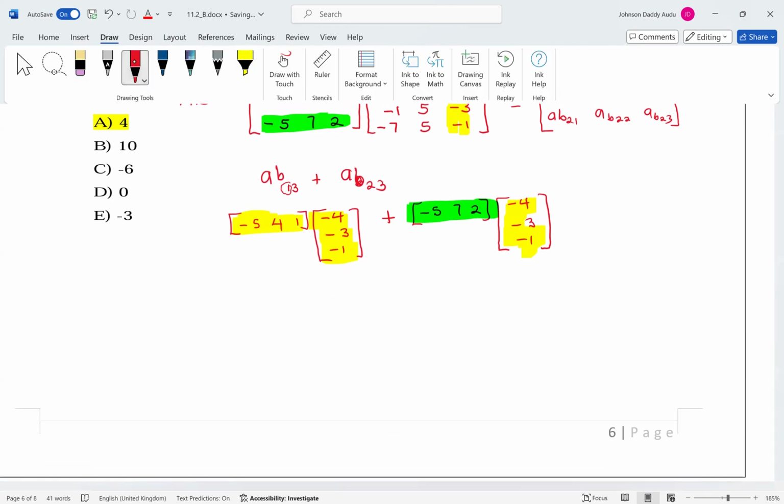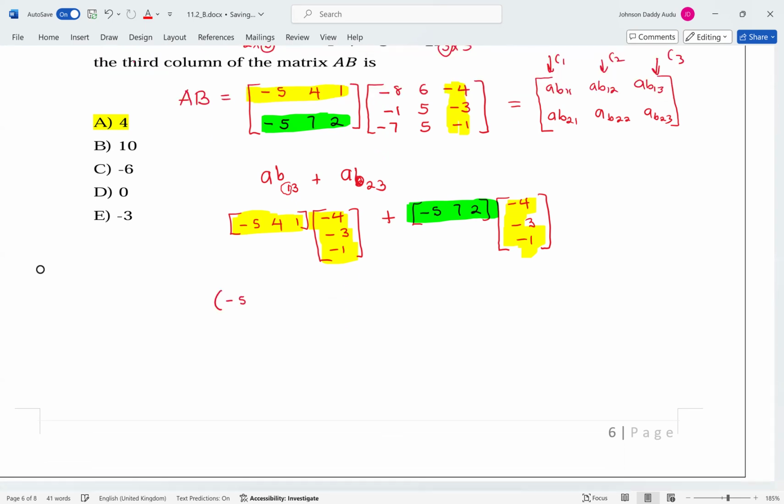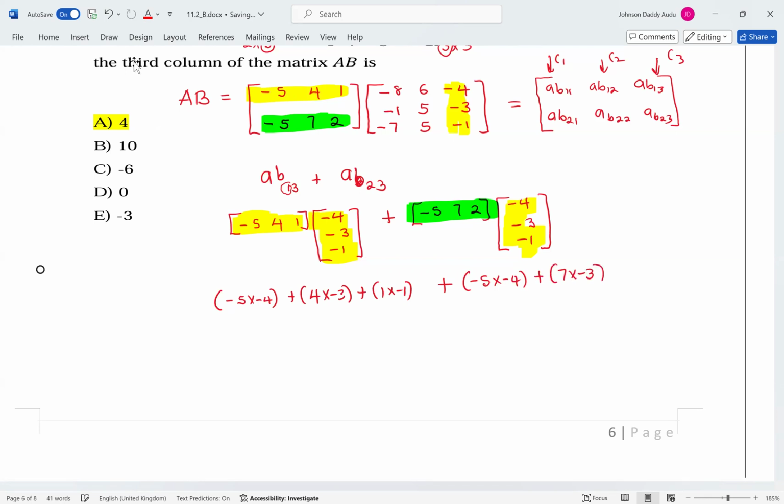So now this is going to be minus 5 times minus 4 plus 4 times minus 3 plus 1 times minus 1. Then plus again, minus 5 times minus 4 plus 7 times minus 3, then plus 2 times minus 1.